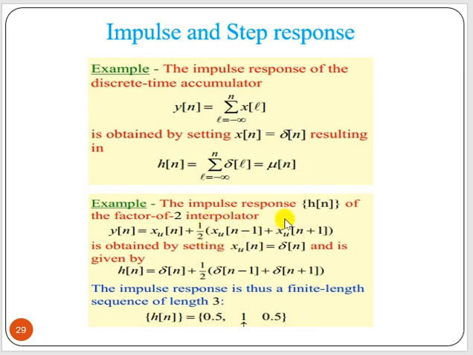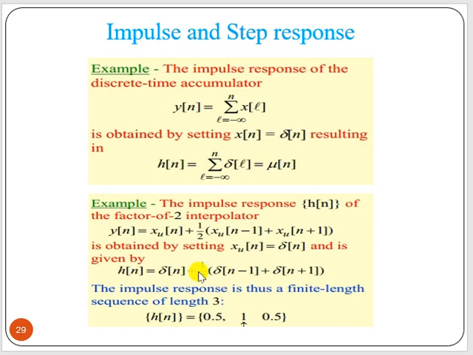Now for the digital interpolator, this is the system. Here if we put delta[n] as input, the output h[n] is delta[n] plus half delta[n minus 1] plus half delta[n plus 1]. Now, when n equals 0, the value of h[n] is 1, because delta[n] at n equal to 0 is 1, and the other two terms are 0. When n equals 1, delta[1] is 0, delta[0] is 1 and gives half, and delta[2] is 0, so the value is 0.5.